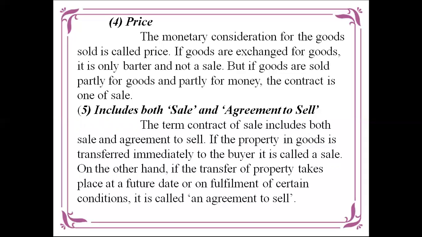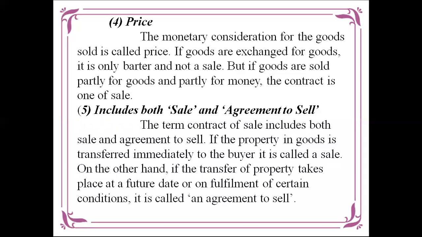Next, including both the sale and agreement to sale. That is, an agreement for sale: if someone gives a promise saying I will sell to you, and gives it in return, that seems to be a sale. That is agreement to sale. The term contract of sale includes both the sale and agreement to sale.